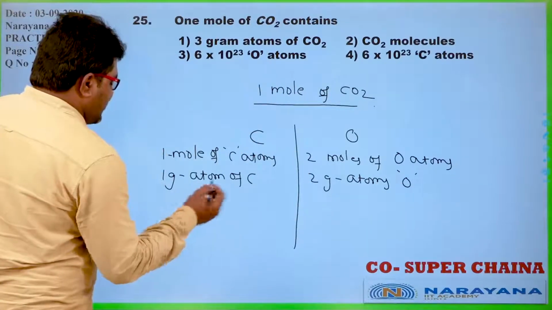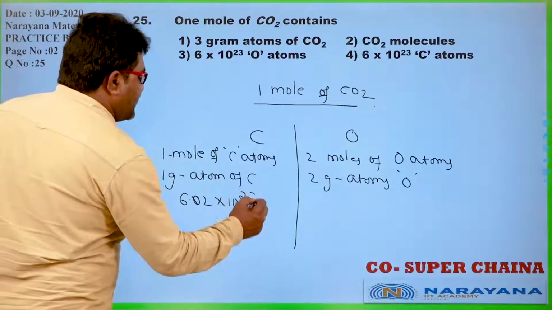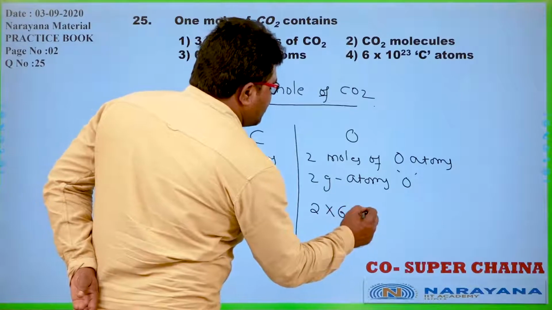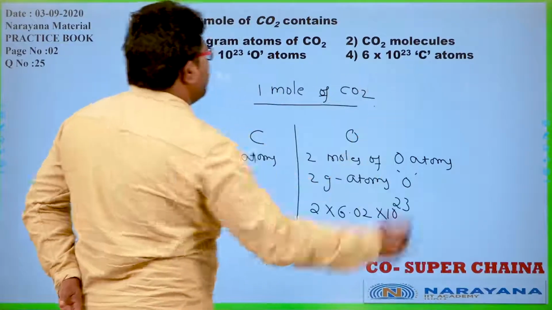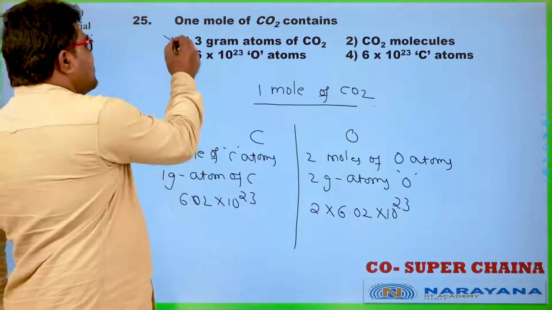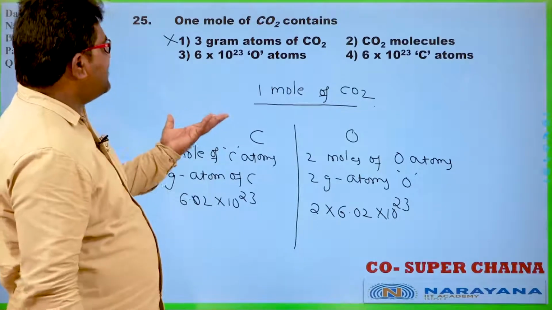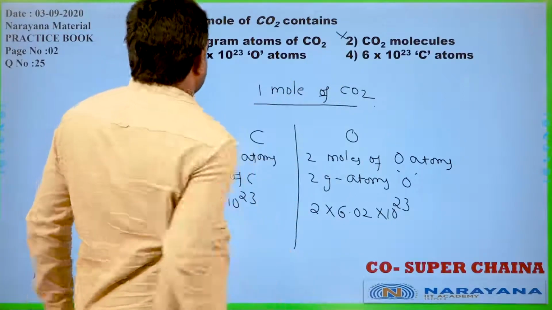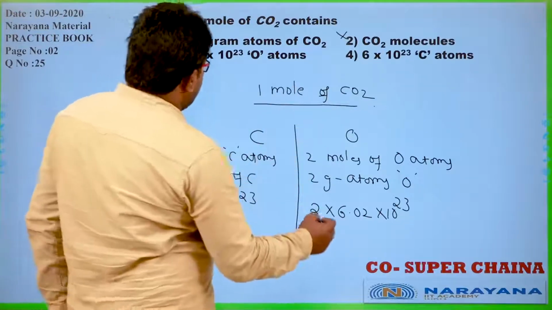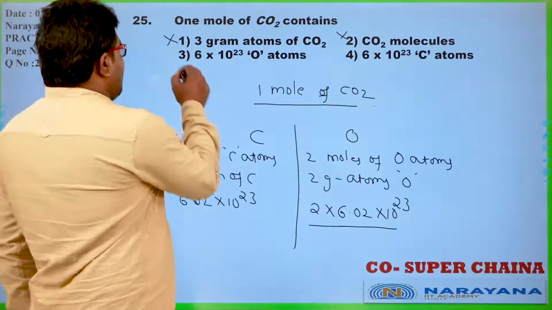So 1 gram atom means how many carbon atoms are there? 6.02 into 10 power 23. How many oxygen atoms are there? 2 into 6.02 into 10 power 23 oxygen atoms. Now 3 gram atoms of CO2 is not called a gram atom; CO2 is a molecule, so that is meaningless.